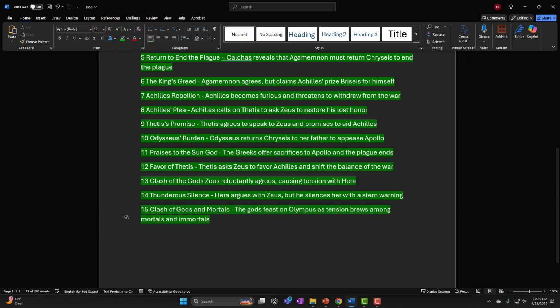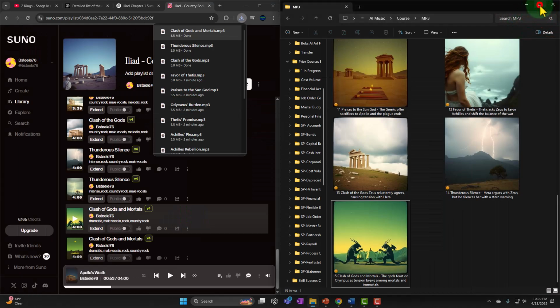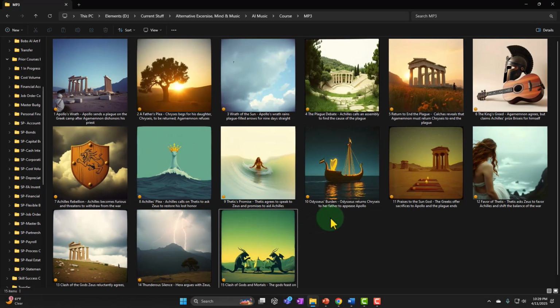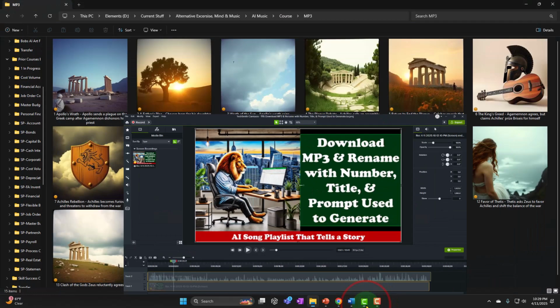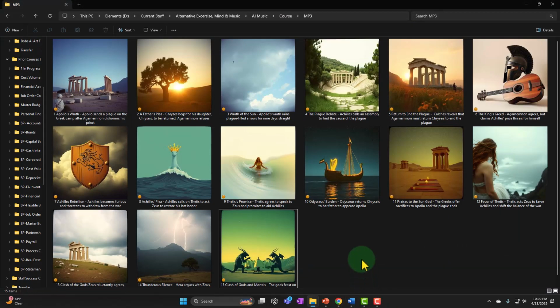And so now that we have it in order here, then of course we can pull these into our editing software, something like a Camtasia or something. And then we can add on top of it the AI images if we want to put those in that we can generate. And so now I can pull them in order because I numbered them and they're in my folder in order. So that's what we'll do.